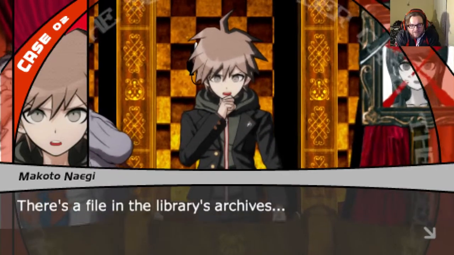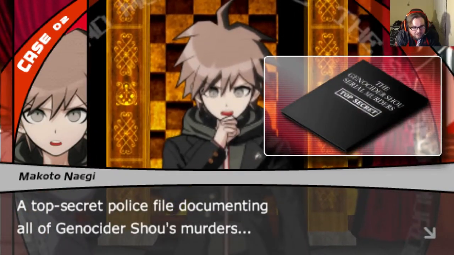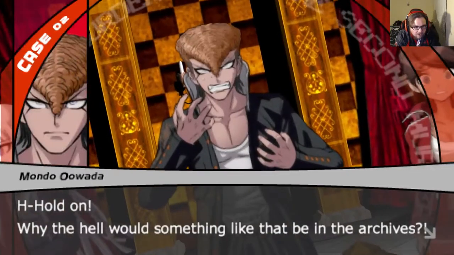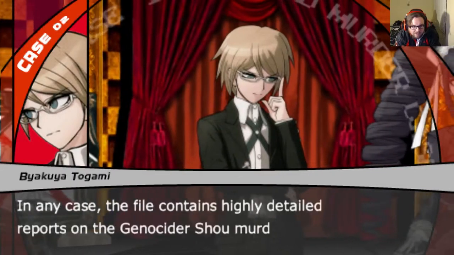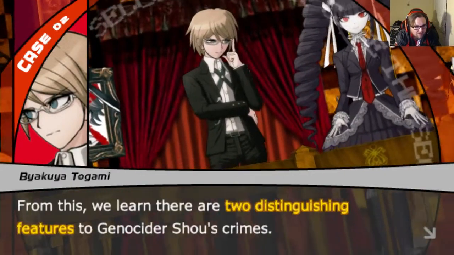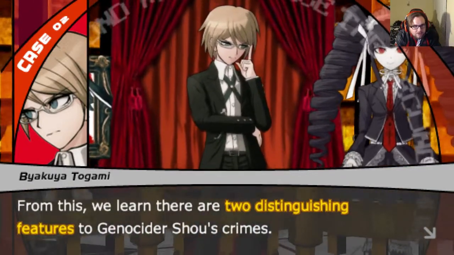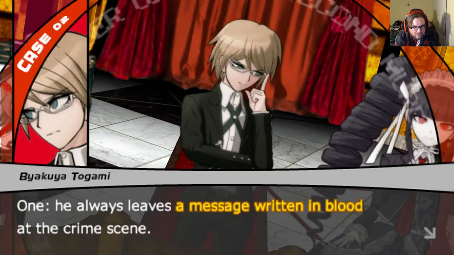There's a file in the library's archives. A top-secret police file documenting all the Genocider Shuei's murders. Hold on. Why the hell would something like that be in the archives? I don't feel like explaining. In any case, the file contains highly detailed reports of Genocider Shuei's murders. From this, we learn there are two distinguishing features to Genocider Shuei's crimes. One, he always leaves a message written in blood at the crime scene.